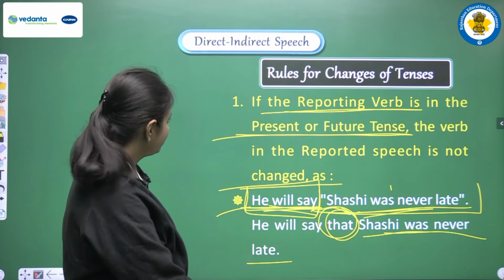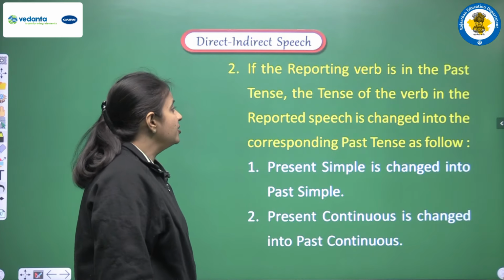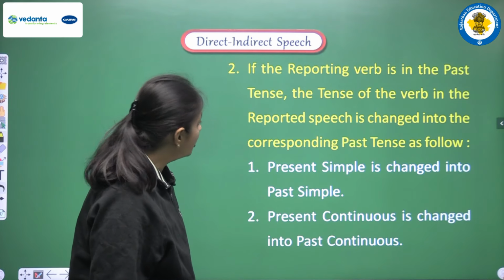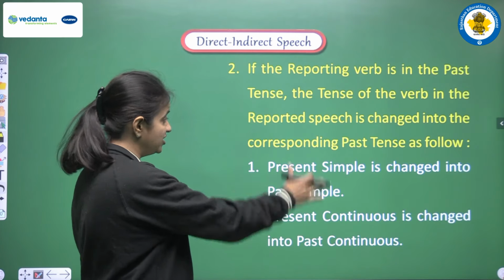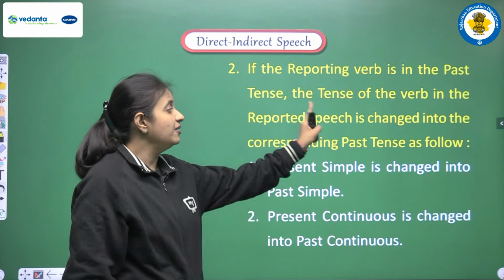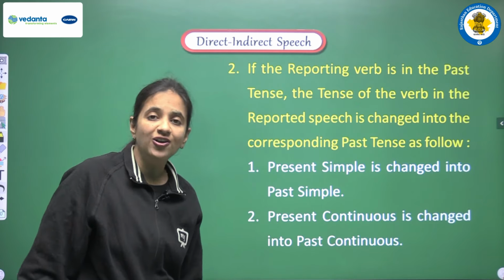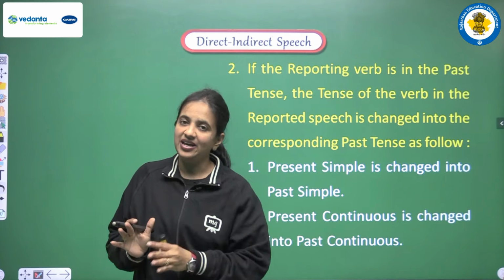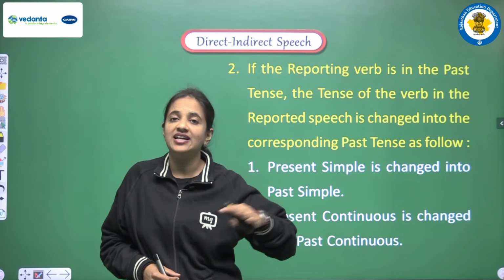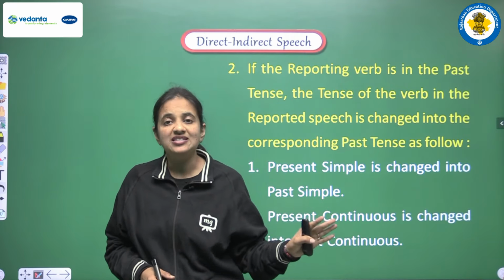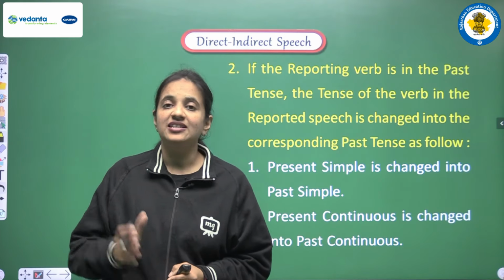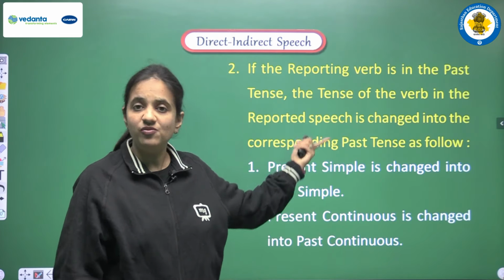Clear? Next, if the reporting verb is in the past tense, the tense of the verb in the reported speech is changed into the corresponding past tense, as follows. So one thing is clear to us: if the reporting verb is in present or future, then we don't have to change the tense at all. It means we have to change the tense only when the reporting verb is in the past tense. So the same rule we have here.